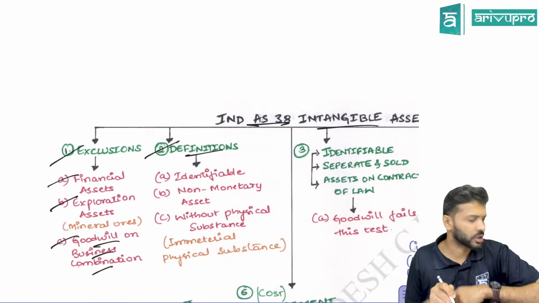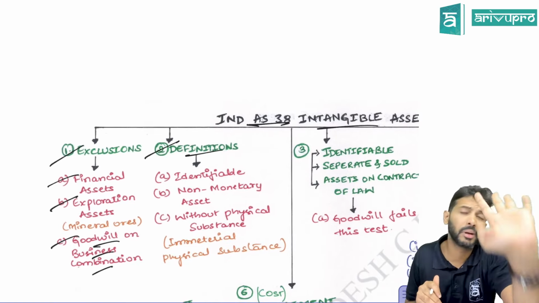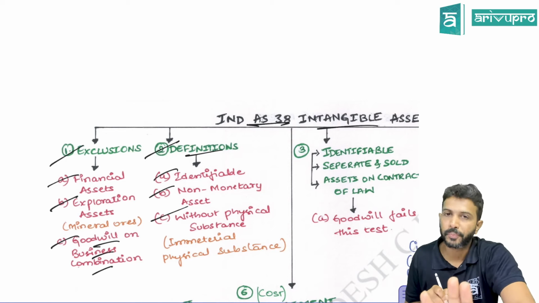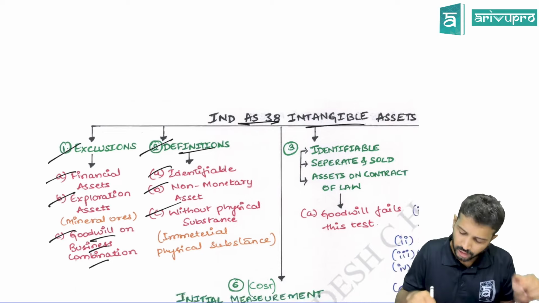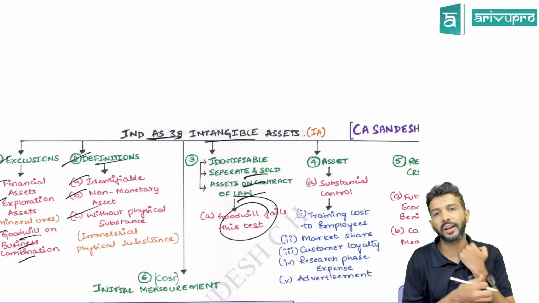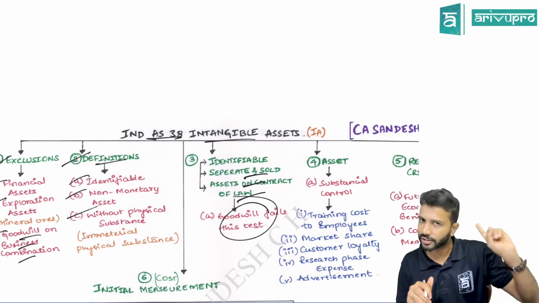Then the definition. An intangible asset should have three characteristics. One, it should be an identifiable, non-monetary asset without physical substance. And when can you say it is identifiable? If you can separate it and sell it, or it arises as part of a contract or law. Goodwill fails this identifiability criterion. Hence, we don't recognize goodwill as per Ind AS 38.